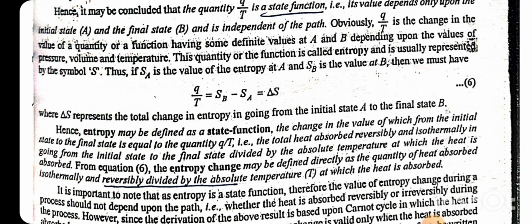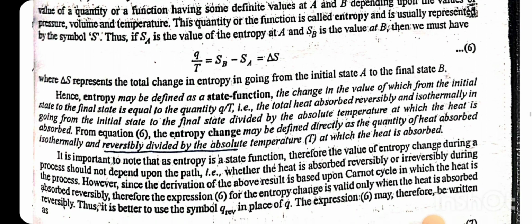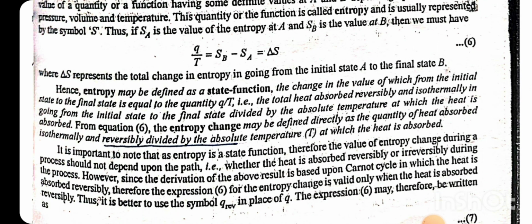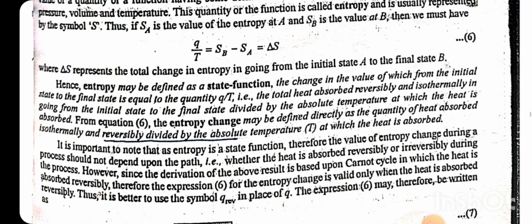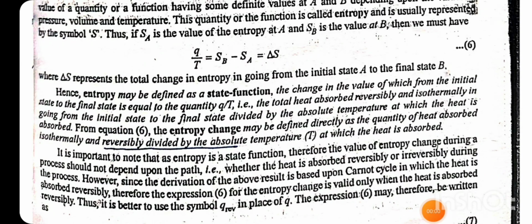Obviously, Q by T is the change in the value of a quantity or a function having some definite values at A and B depending upon the values of pressure, volume and temperature. This quantity or function is called entropy and is usually represented by the symbol S. Thus, if SA is the value of entropy at A and SB is the value at B, we must have Q by T is equal to SB minus SA is equal to delta S, where delta S represents the total change in the entropy in going from initial state A to final state B.